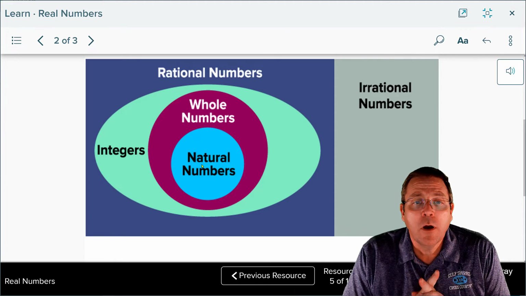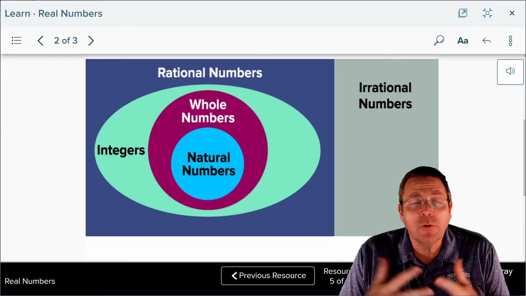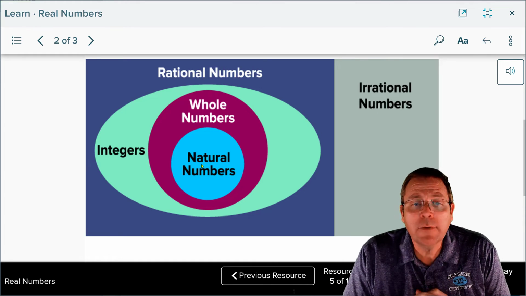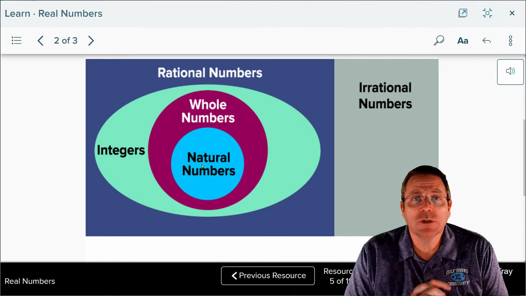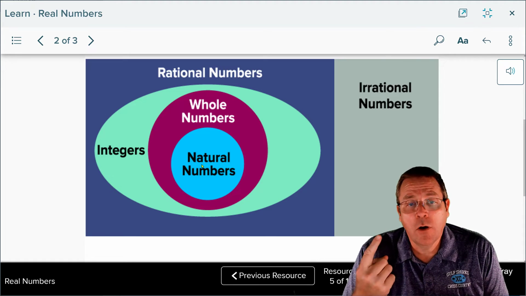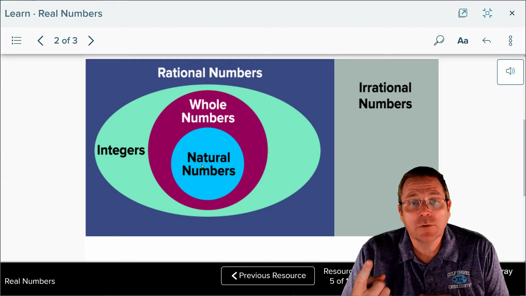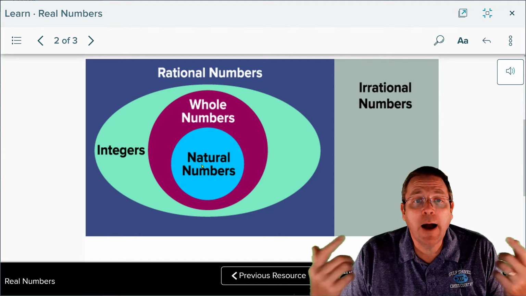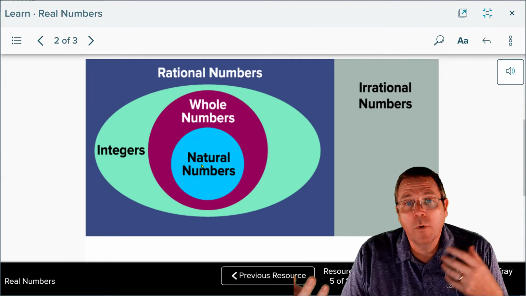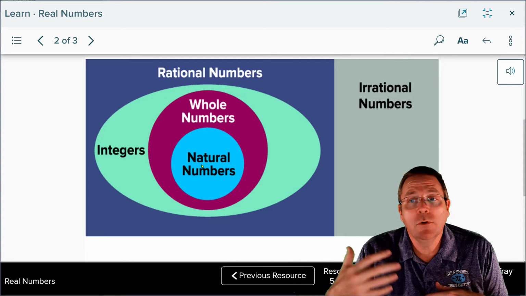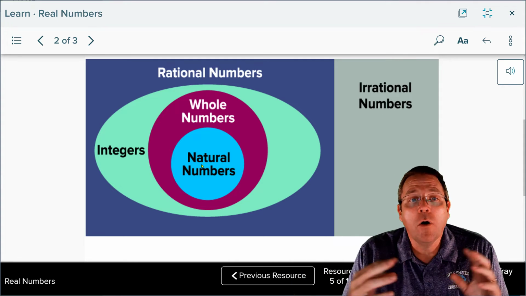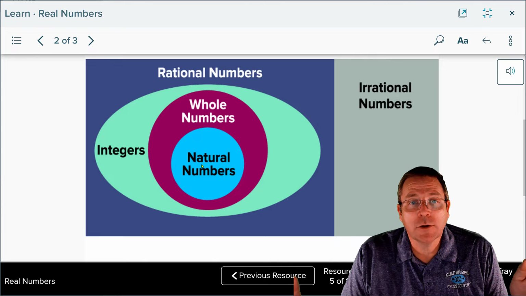Whole numbers are natural numbers with 0 added into it. That's the only difference between whole numbers and natural numbers, is whole numbers have 0, and integers are the natural numbers, 0, and the opposite of natural numbers. So for example, 1 and -1, 2 and -2, 3 and -3. All those are integers.